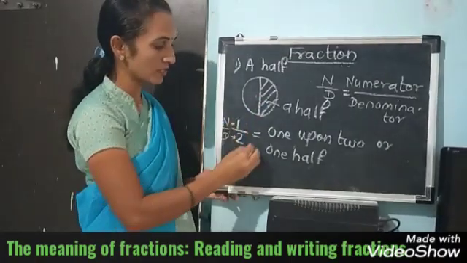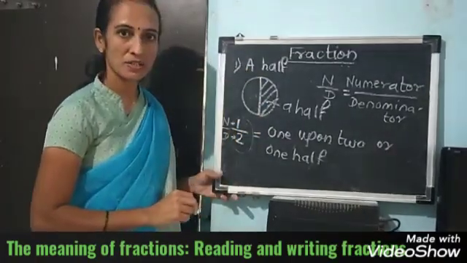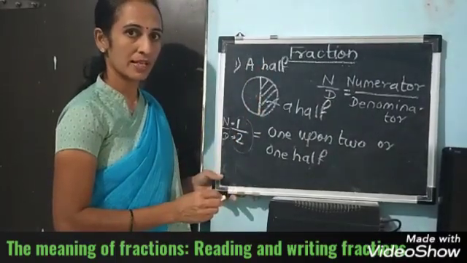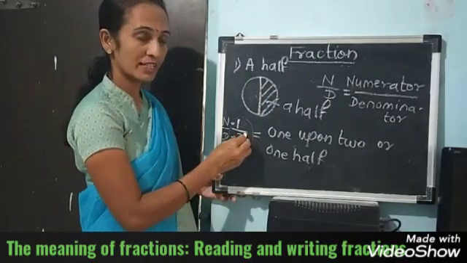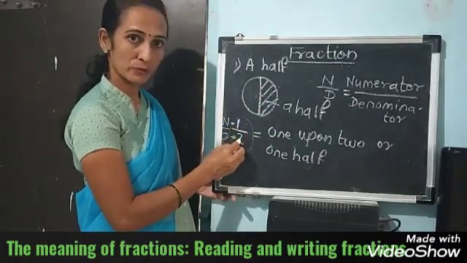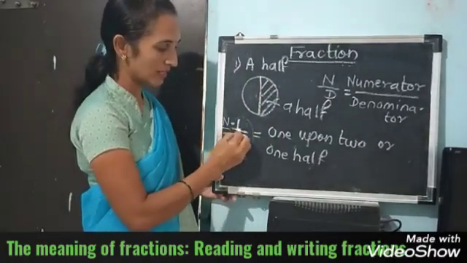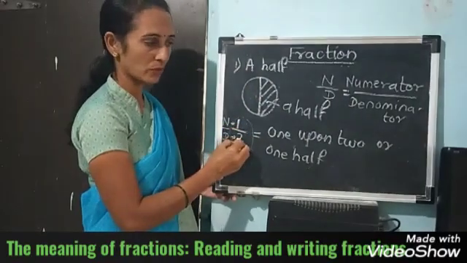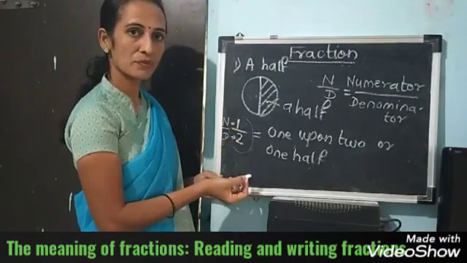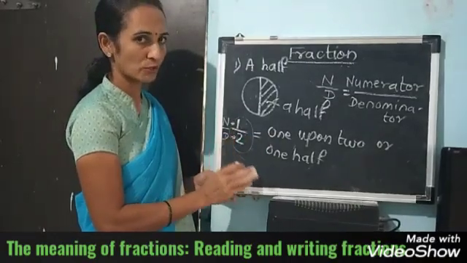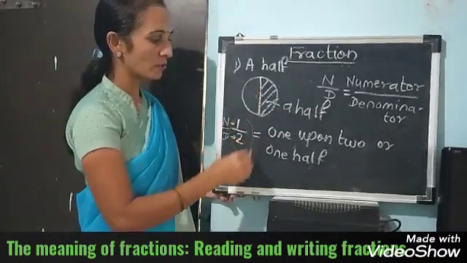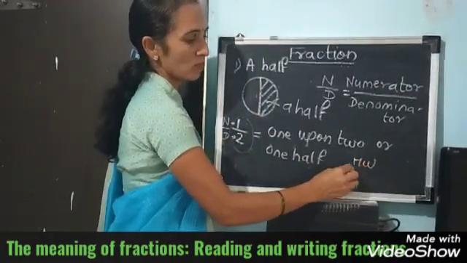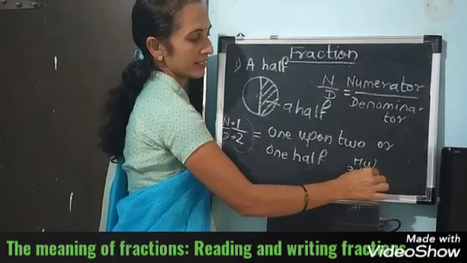Then this number shows a half. Okay. How to read this? 1 upon 2. This line stands for upon. 1 upon 2 or 1 half. You have to write this in your notebook 3 times. This is your homework.